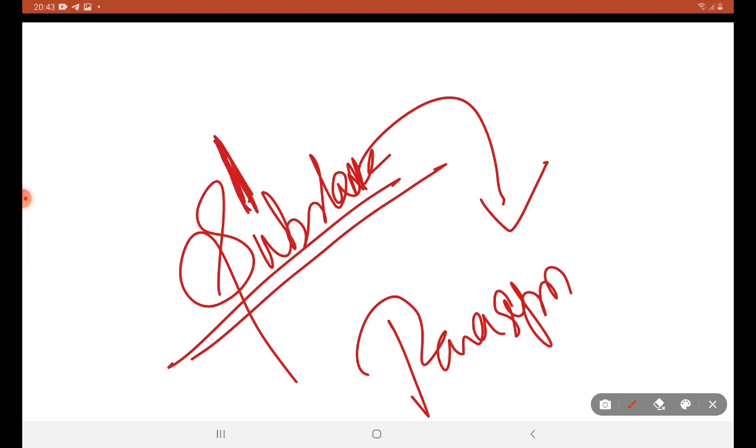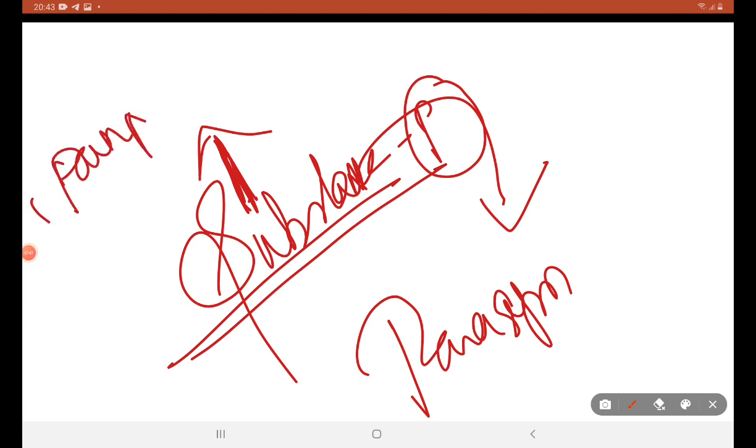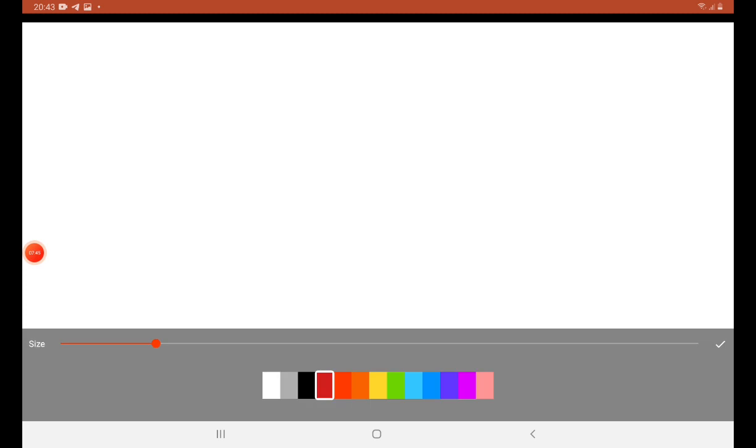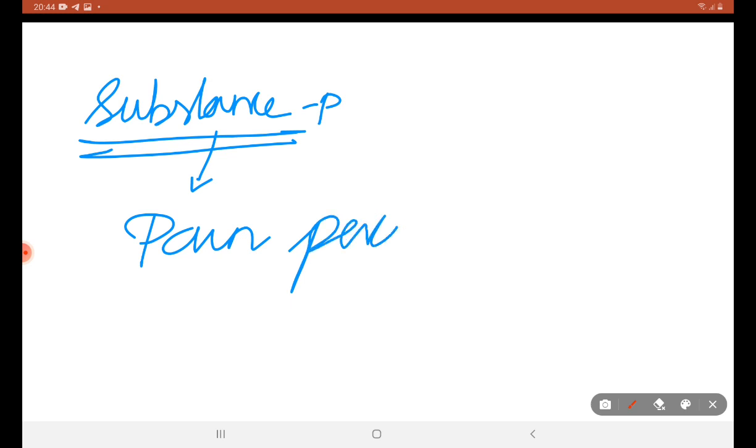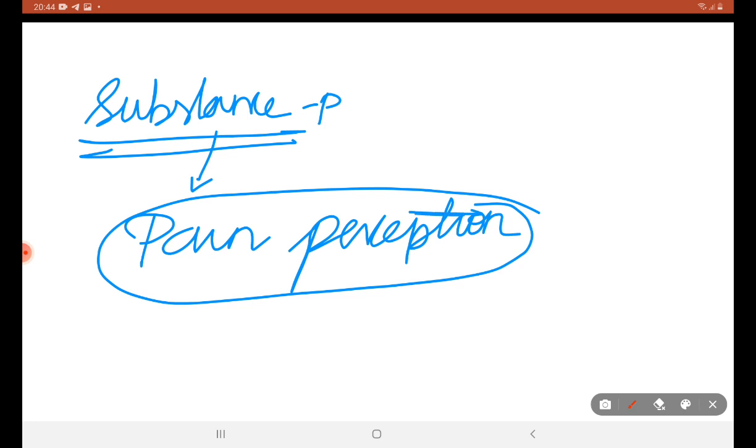The main function of substance P is pain perception. Substance P is associated with pain perception.